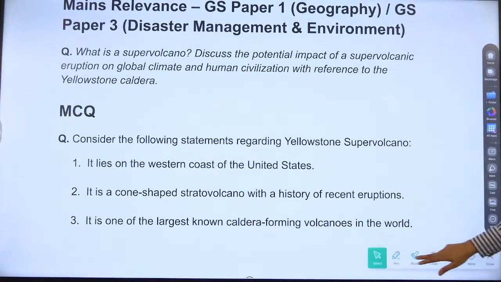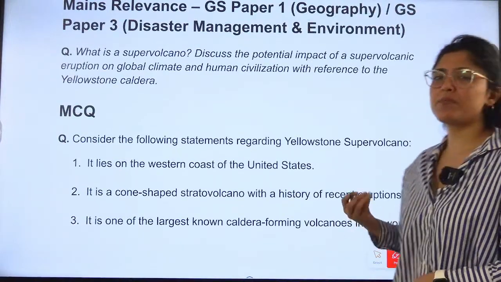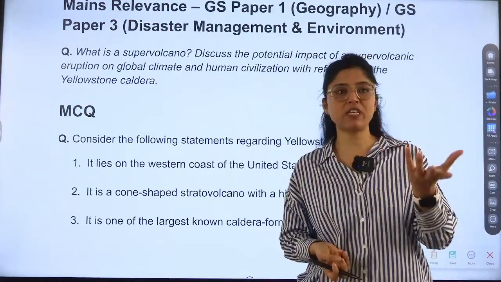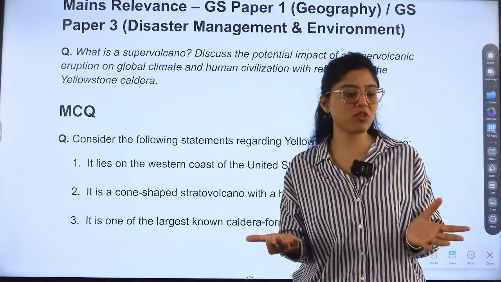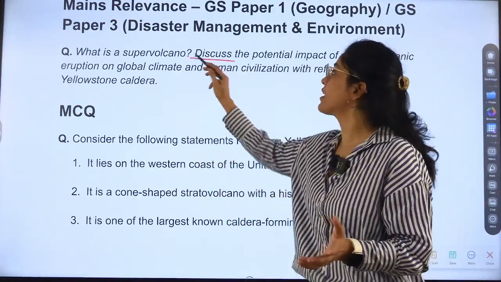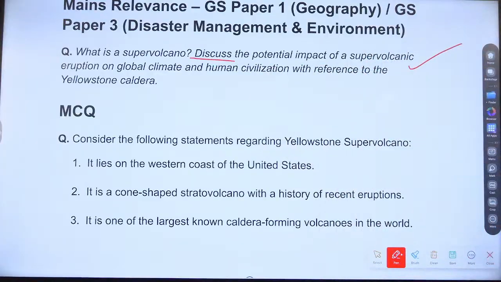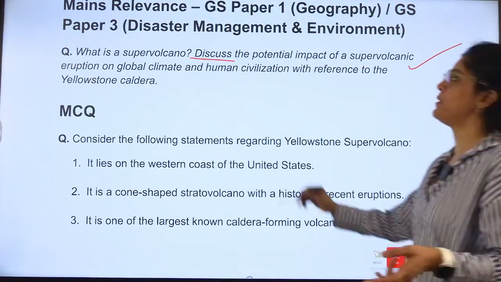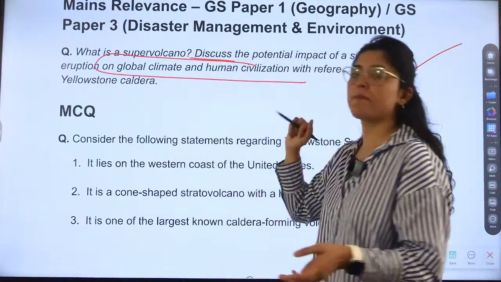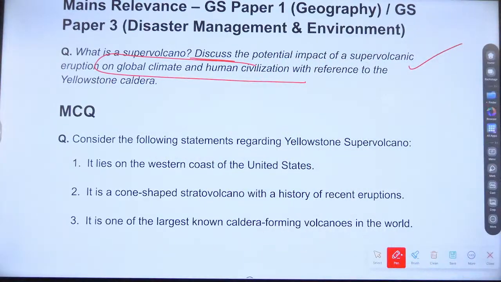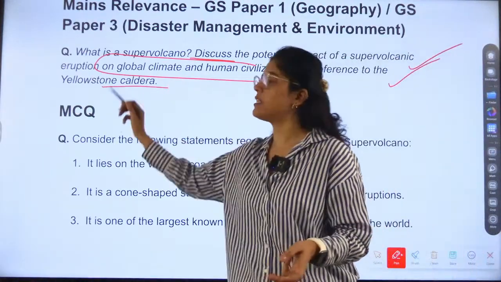Question: what kind of question can come? Definitely they can ask a simple question, what is a super volcano, like they have asked what is a cyclone, what leads to the formation of a cyclone. So what is a super volcano? Discuss the potential impact of a super volcanic eruption on global climate and human civilization. This is important. Global climate and human civilization impact will always be asked with reference to the Yellowstone caldera.